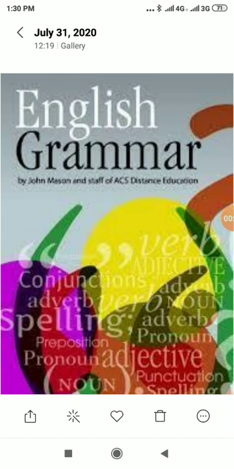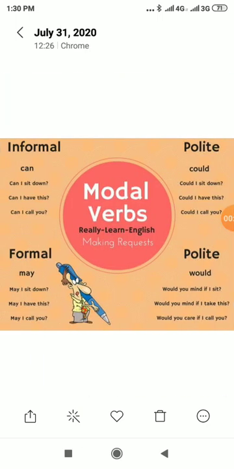Today I am going to explain a very important topic on English grammar. The topic name is modal. It is related to class 7th and 8th.